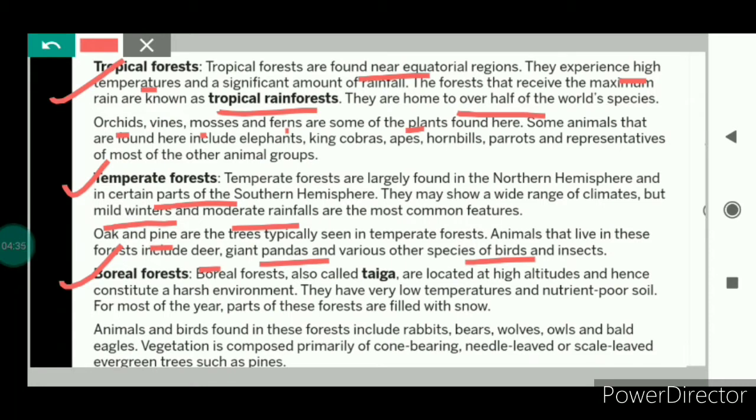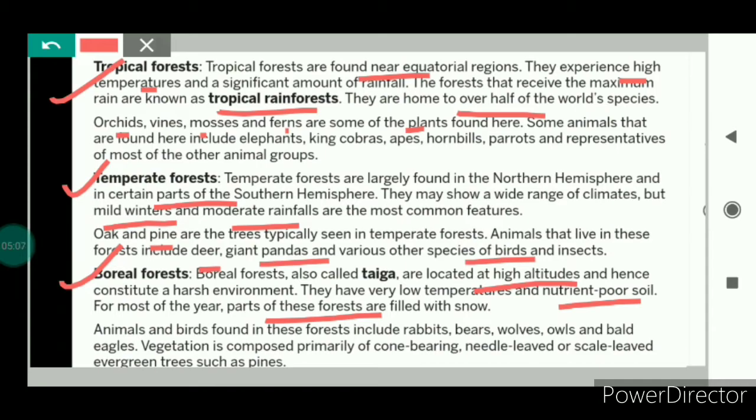The boreal forests are located at higher altitudes, and we know that with the increase in height, temperature decreases. As the boreal forests are found at higher altitudes, the temperature is very low, it is extremely cold over there, and the soil is also nutrient poor. For most of the year, parts of these forests are covered with snow.